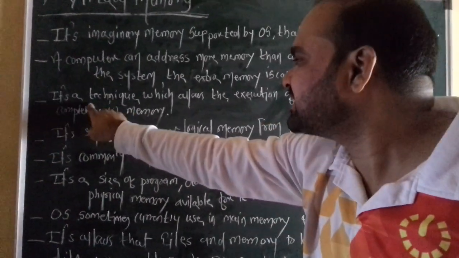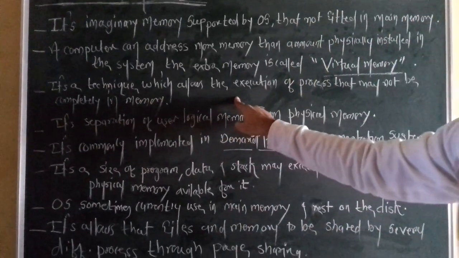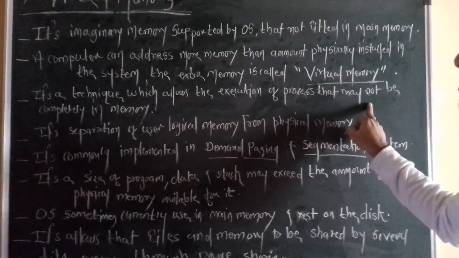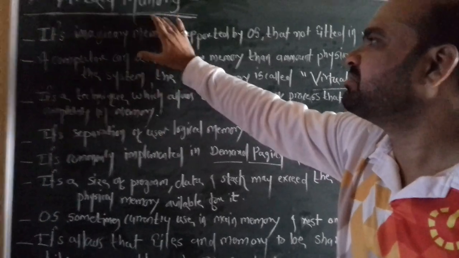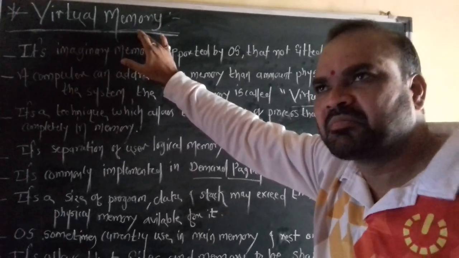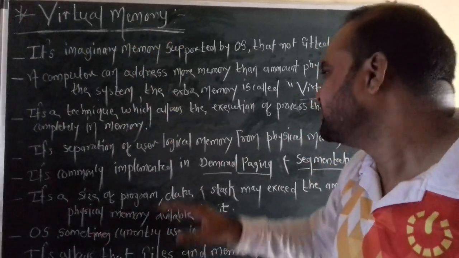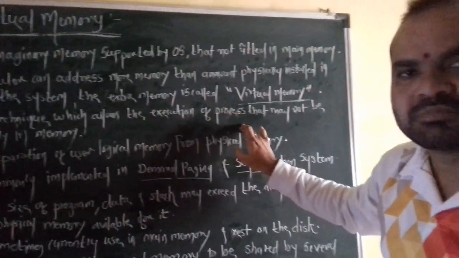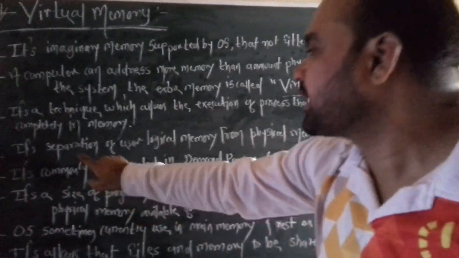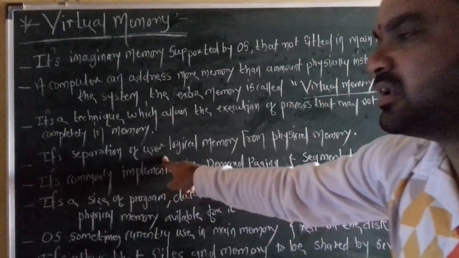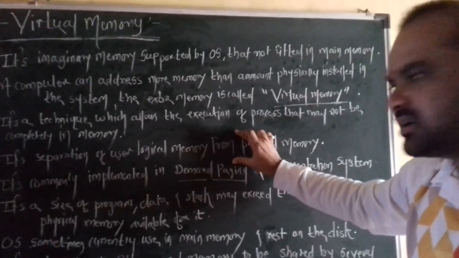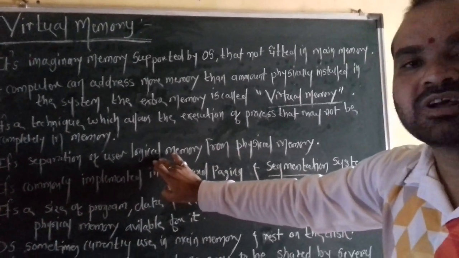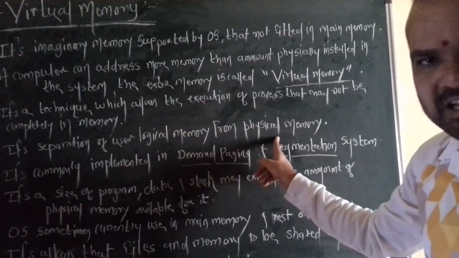Now next one is it's a technique which allows the execution of a process that may not be completed in the main memory. Means the virtual memory is a particular technique or method. That method is the execution of a process that is not completely in the main memory. It's a separation of user logical memory from physical memory. Means it's a separation of a user logical memory from physical memory.